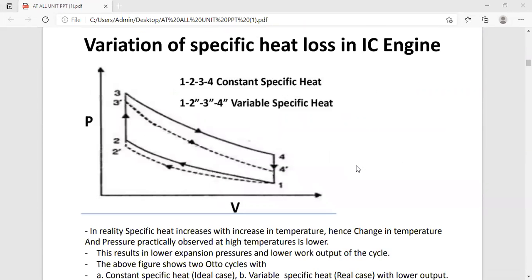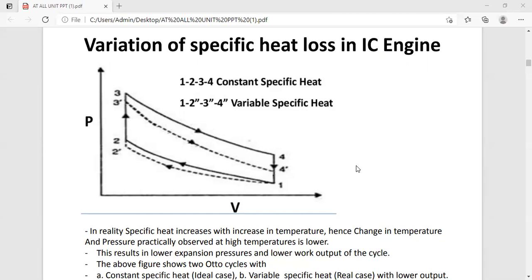But today we are going to see the variation of specific heat in the IC engine. In the case of the ideal cycle, the specific heat of the working fluid was assumed to be constant throughout. But in actual practice, the specific heat of gas increases with increase in temperature, except in the case of monoatomic gases.